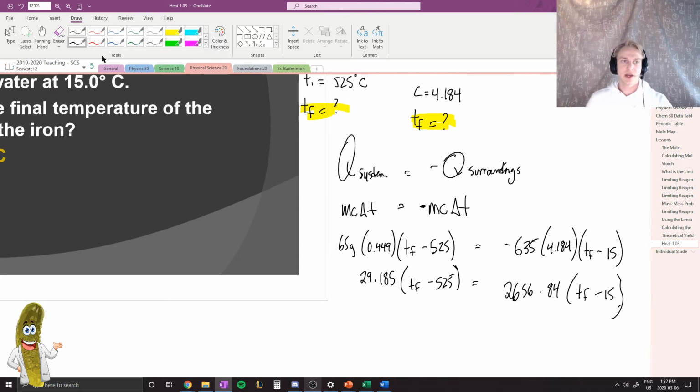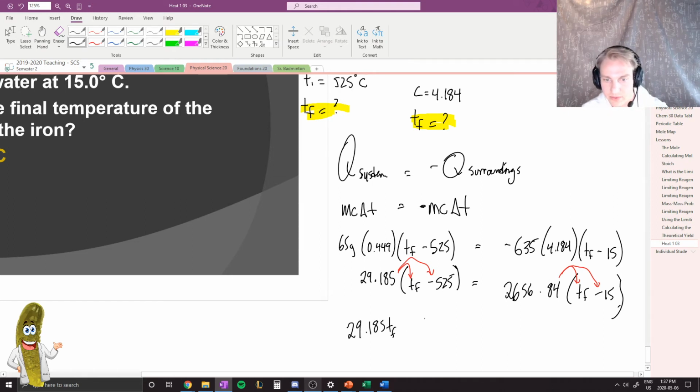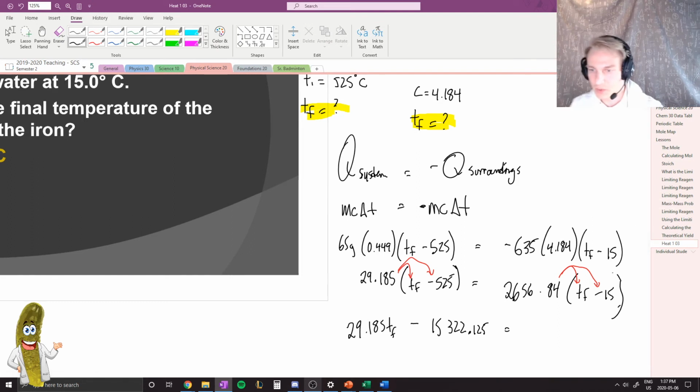And now I'm actually going to FOIL out these brackets. So I'm going to take that times that, and that times that, and same thing on the other side. I'm going to take the number outside the brackets and multiply it by both things inside the brackets. So I'll end up with 29.185 TF, whatever that value is, minus 525 times 29.185, minus 15,322.125. And I know that that will equal 2,656.84 TF.